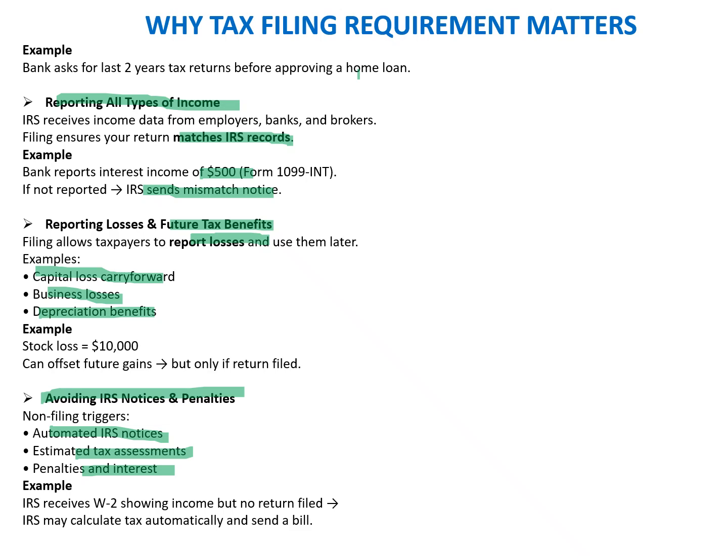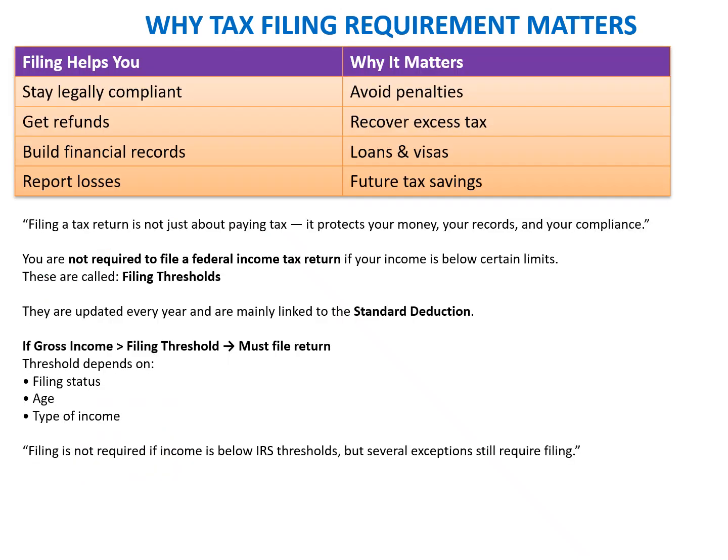So we'll move to the next. Okay. Now we looked at the major objectives to file the return. We'll also look at some of the advantages if the return is filed regularly. Filing helps the individual to stay legally compliant, avoid penalties, get refunds, recover excess taxes, build financial records so that loans and visas can be granted, and report losses. This means losses can be adjusted in the future, which initiates tax saving later, when lower tax needs to be deducted while adjusting those losses.